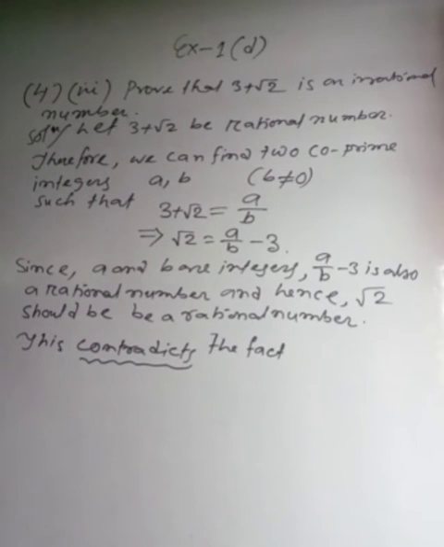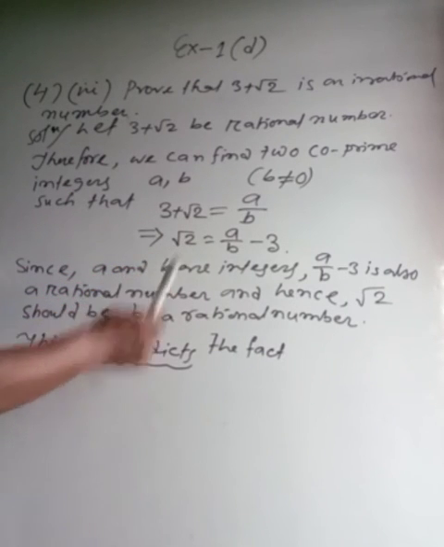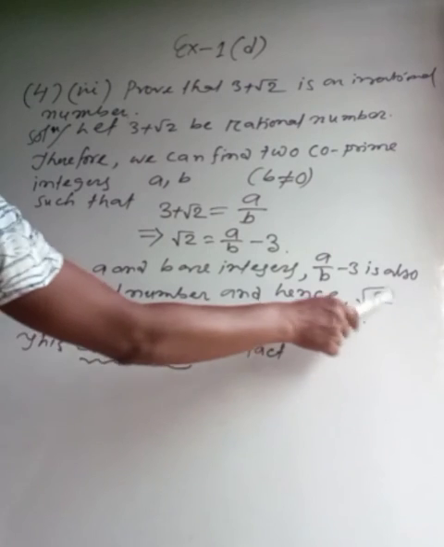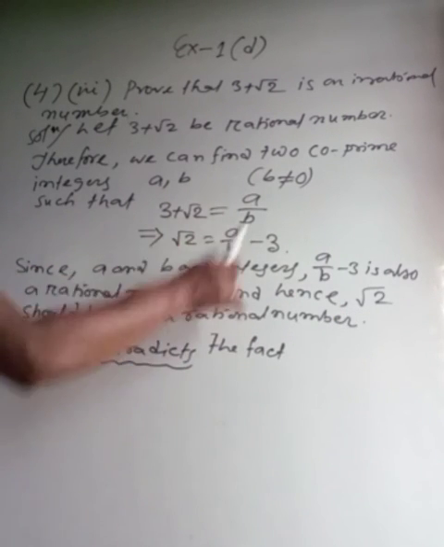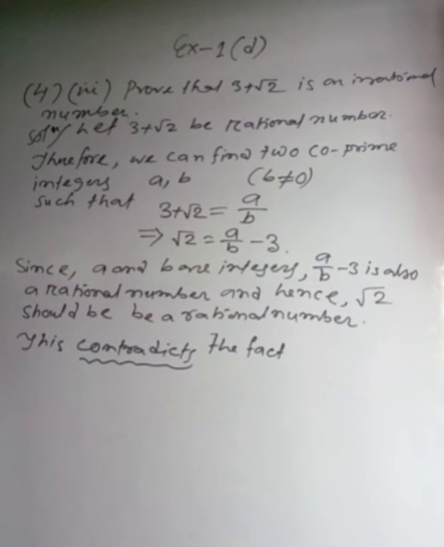It means before we considered root 2 is a rational number, but root 2 cannot be a rational number. Root 5, root 6, root 3, all under root cannot be a rational number.